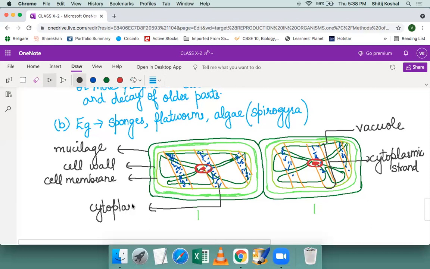It is well organized in these strands. And this, last but not the least, is the nucleus. Other than that, in these cytoplasmic strands, there are special structures called pyrenoids. Pyrenoids have different functions in different organisms, but specifically in Spirogyra, they help in fixing carbon dioxide.